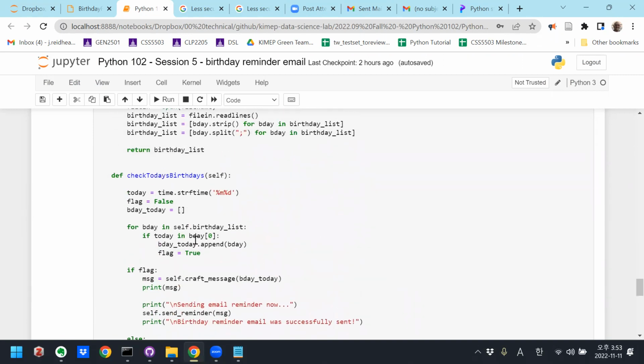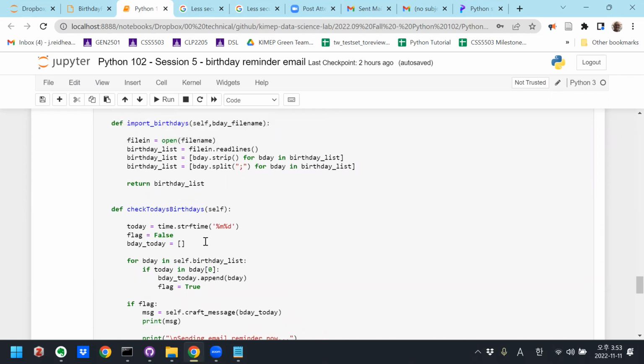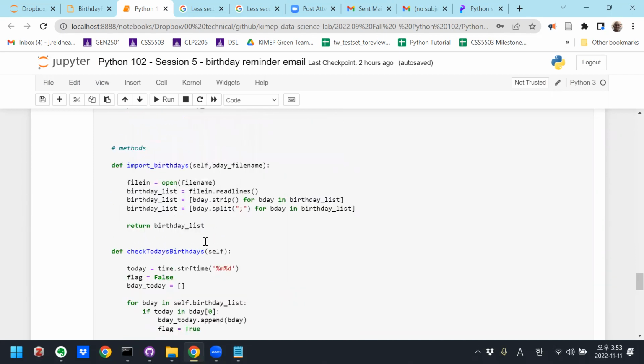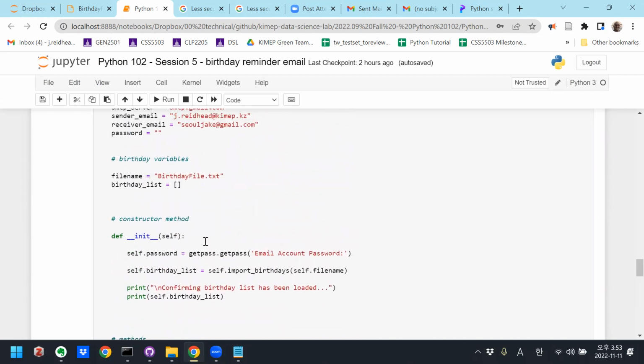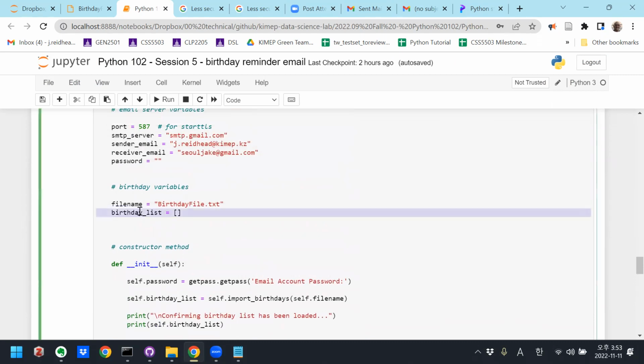What will send no birthdays to be? What's that? It will send no birthdays. No. So the question is, this birthday list has been updated. This birthday list was updated at what point? Is it updated when we instantiate the class, or was it updated when we call that function check today's birthdays?